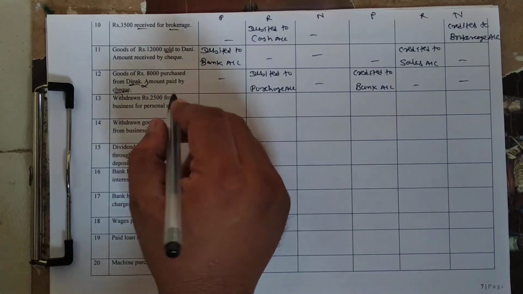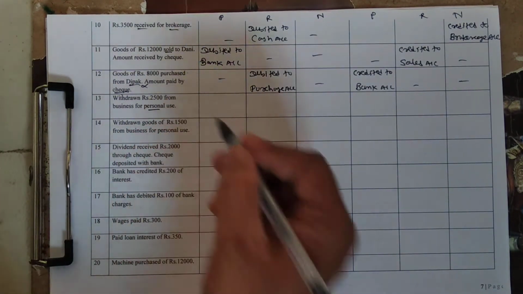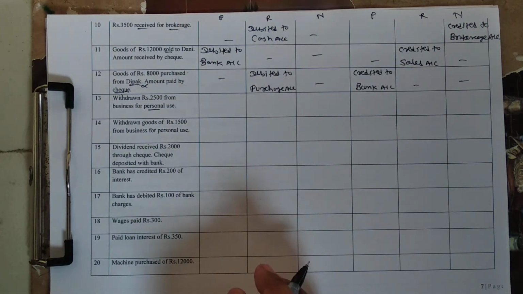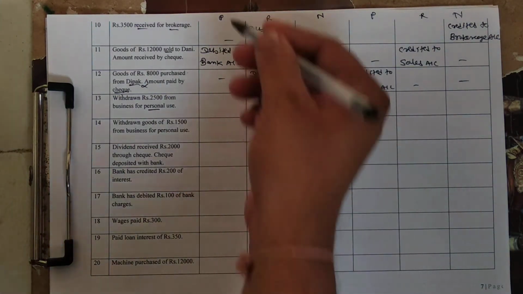Withdrawn rupees 2,500 from bank for personal use. Students, sometimes the owner withdraws money from the business bank account for his personal use. So here owner is receiver, and when owner is receiver, the effect is on drawing account. And drawing is a personal account.